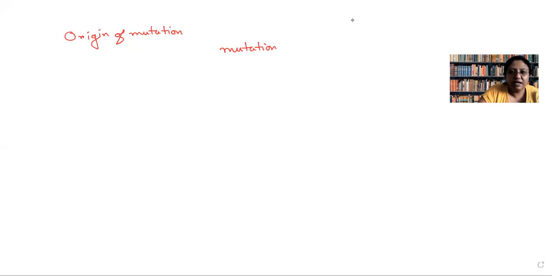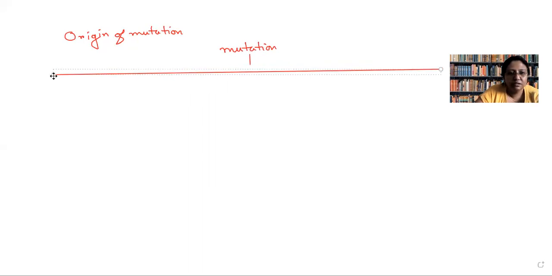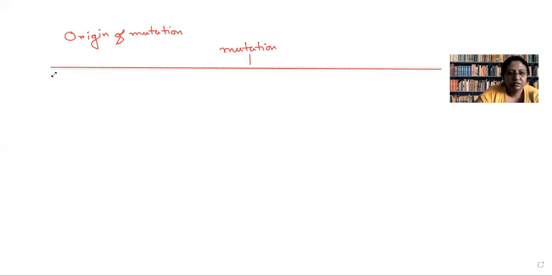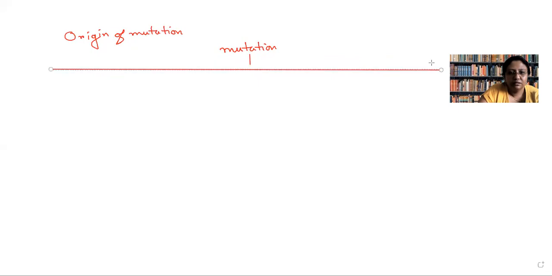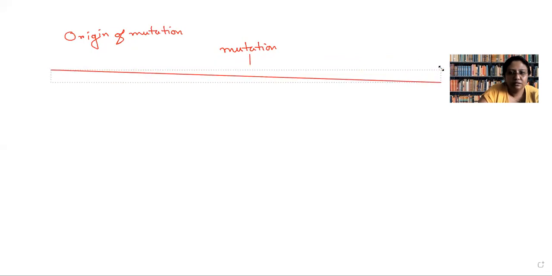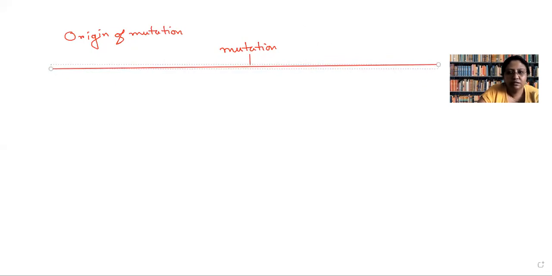These two types are as follows. The first type is known as spontaneous mutation.